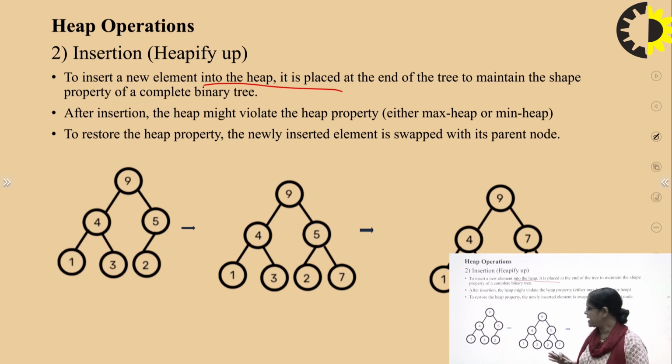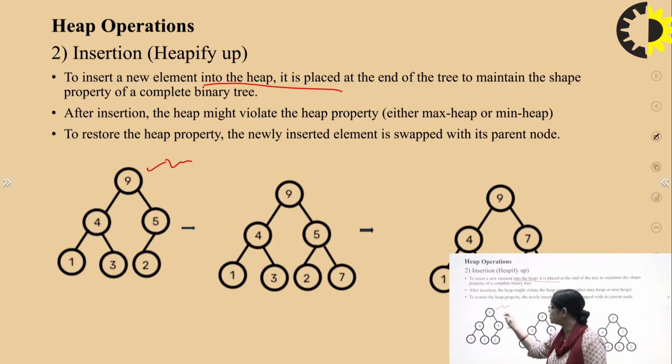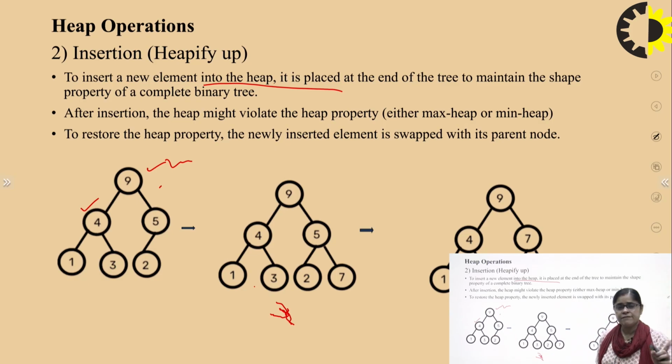This is clearly a max heap, because here the root is greater than its child node, here the root is greater than the child node, and here the root is greater than its child node. But when we insert the 7, the heap property is violated, right?